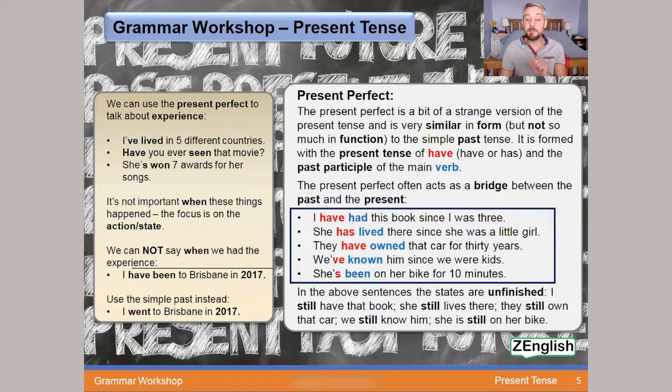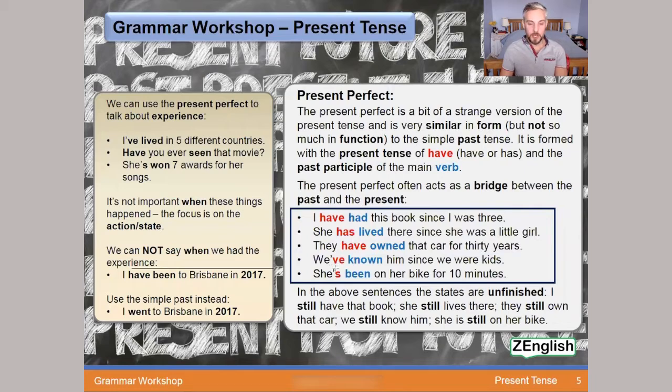She has lived there since she was a little girl. So the past was when she was a little girl. We're bringing it up to the present because she still lives there now. She has lived there. So present tense of have, in this case, she has. I have, you have, he or she has. The past tense of the verb to live, lived. She has lived there since she was a little girl. They have owned that car for 30 years. In this case, the time in the past was 30 years ago.